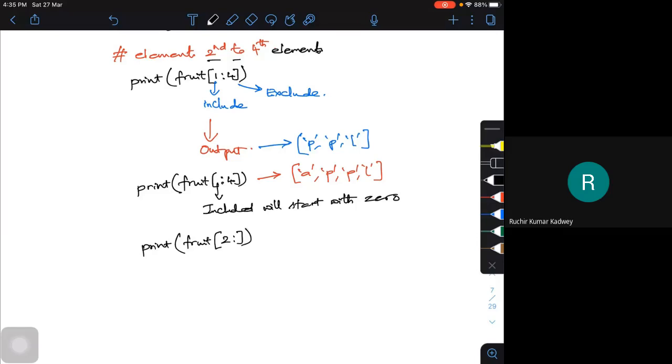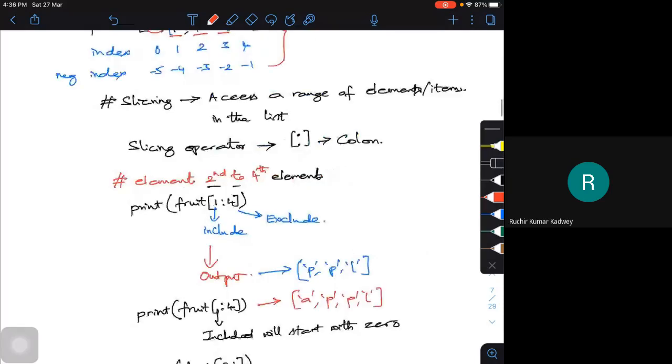If that is the case, the exclusion number will be the last index.